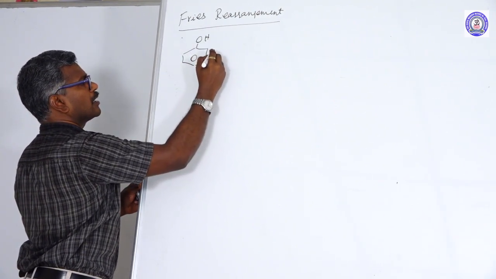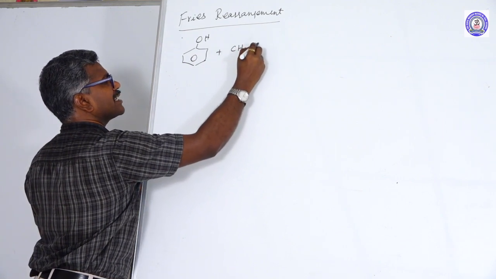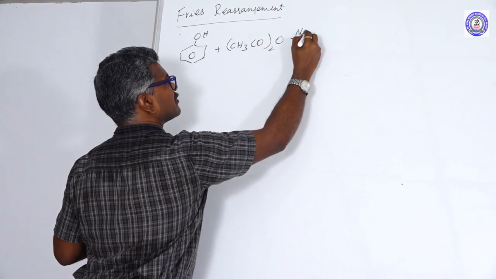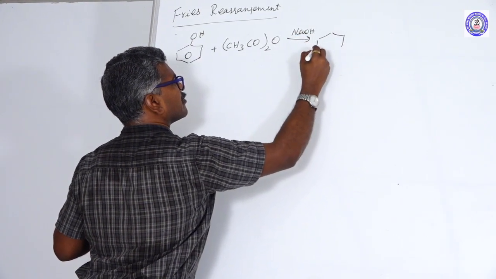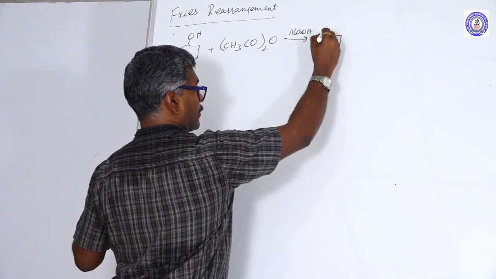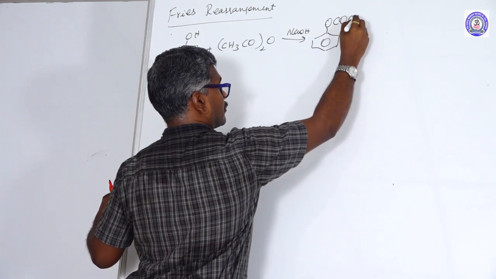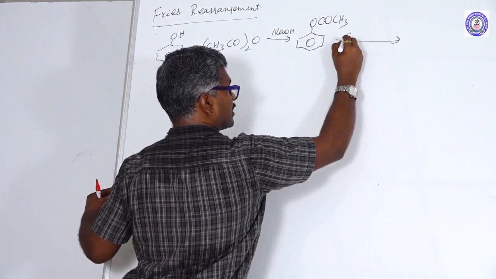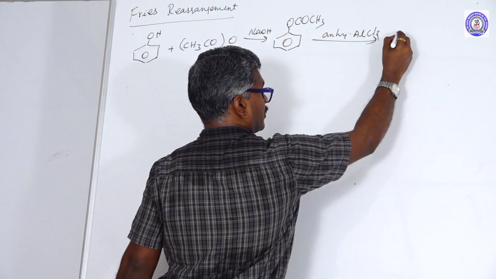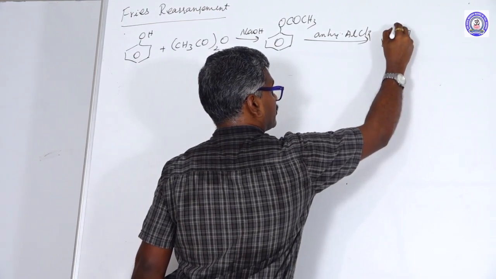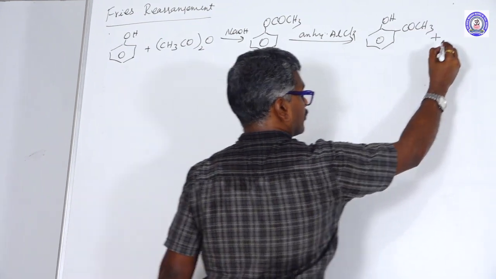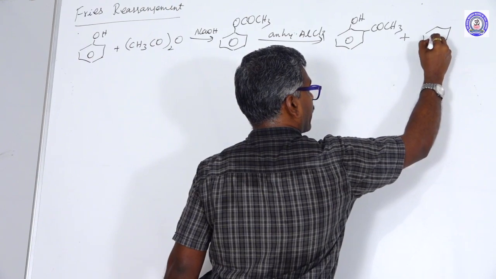Phenol reacts with acid anhydride in the presence of NaOH. This acidic hydrogen is replaced with the acyl group. Further treated with anhydrous AlCl3 to form the ortho and para products.